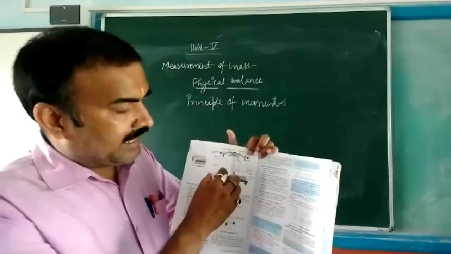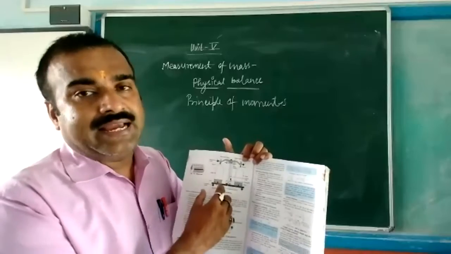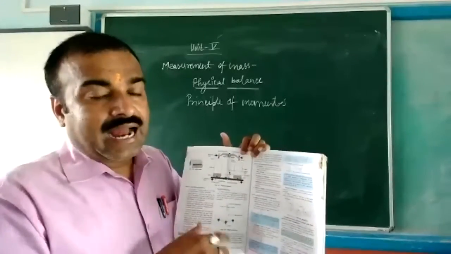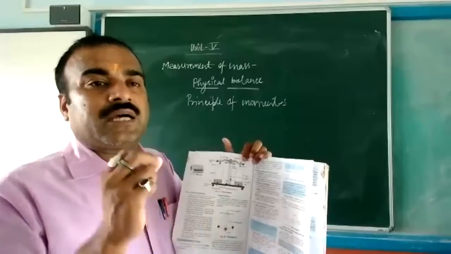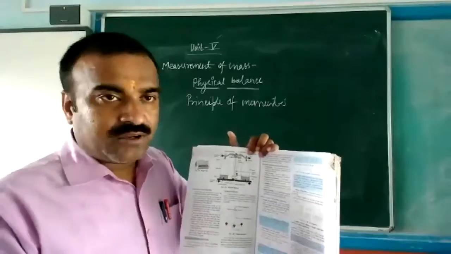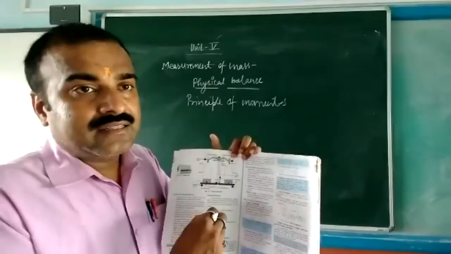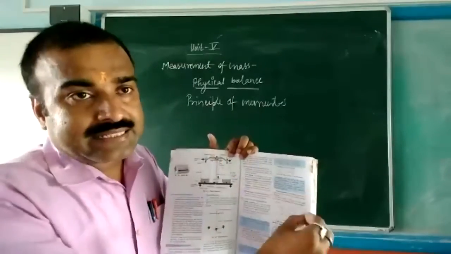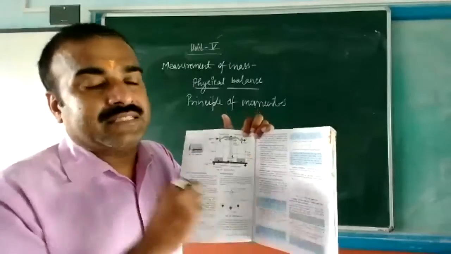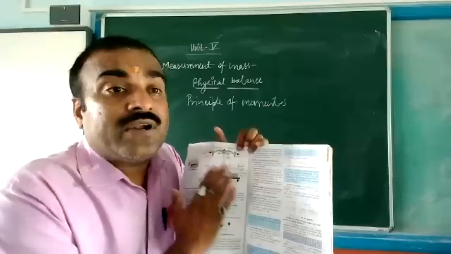On the left side you keep the weight, and on the right side you keep the substance whose mass you have to measure. Got it? This physical balance will give the accurate measurement.